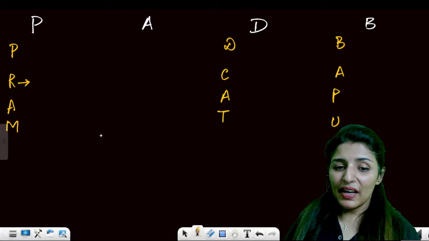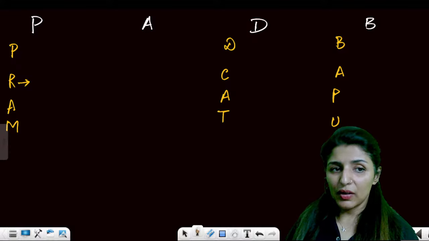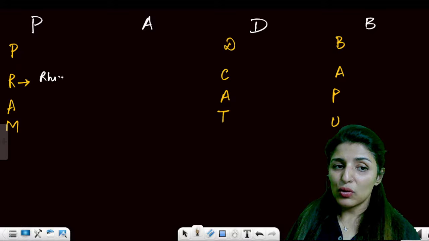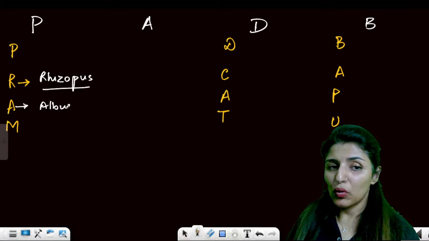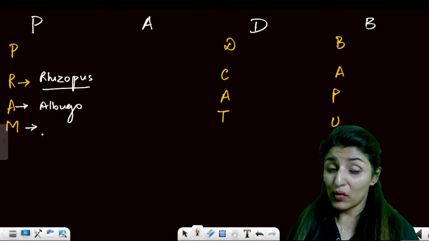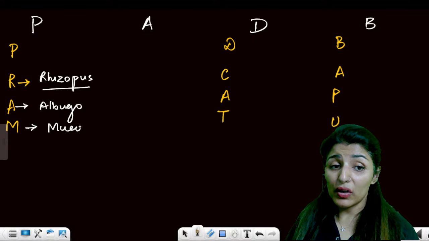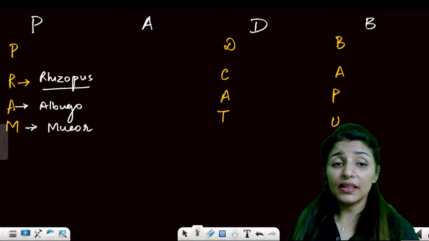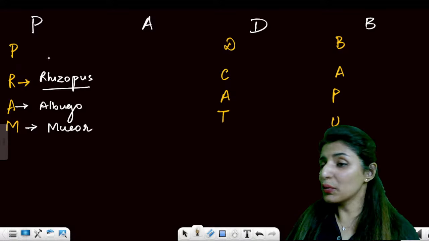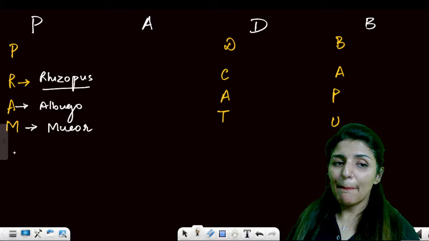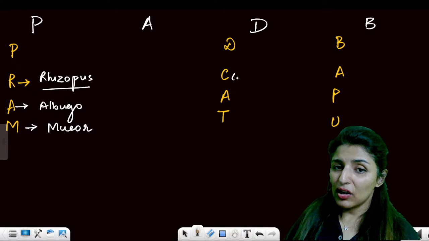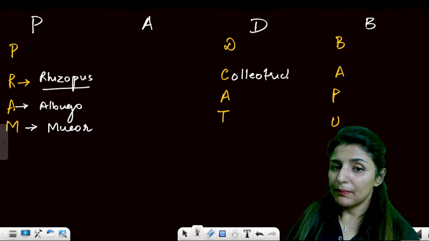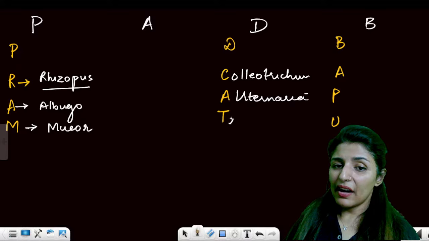So for PRAM, now see, these are the mnemonics. So for PRAM, we have Rhizopus. We have Albugo, which is parasitic over mustard, right? And then Mucor. Are these all points clear to everyone? So these are the examples. So how do we remember the examples of Phycomycetes? PRAM: Rhizopus, Albugo, Mucor. Then for Deuteromycetes, it is DCAT: Colletotrichum. We have Alternaria. Then we have Trichoderma.